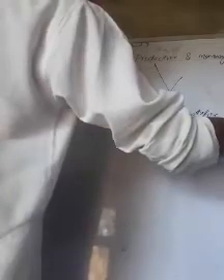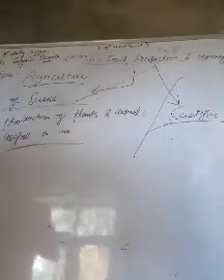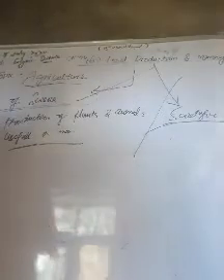Not randomly we sow anything. We produce each and everything, especially nowadays, on a proper scientific basis.